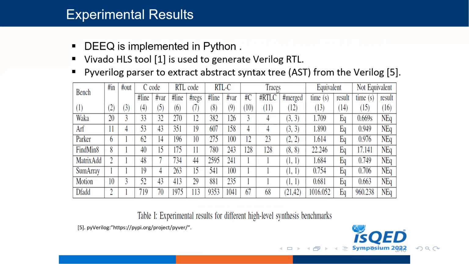In this example, let us look at the number of traces. For input C, the number of traces is 3. For this one, the number of traces is 4 after merging 3, 3.